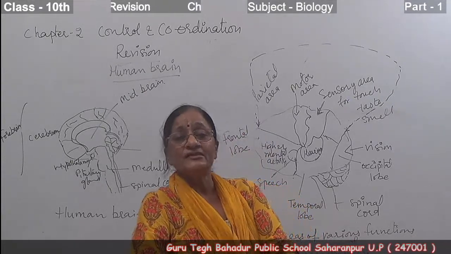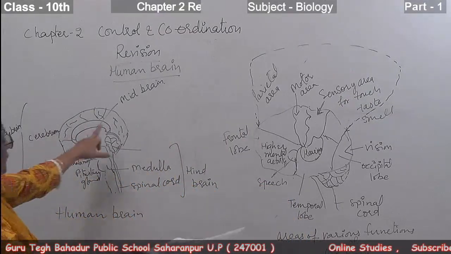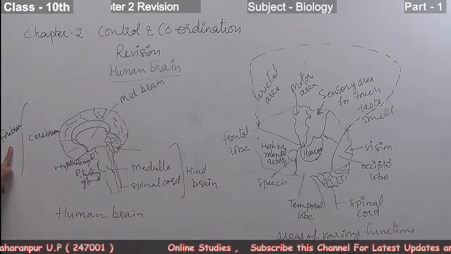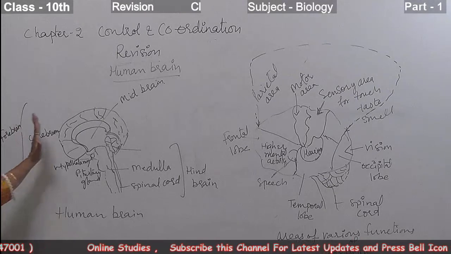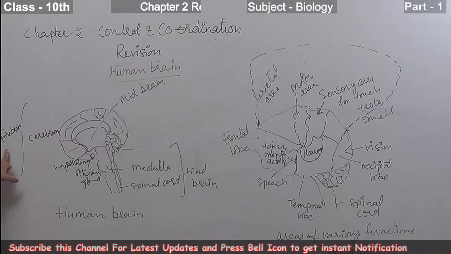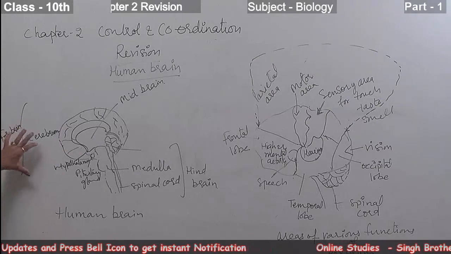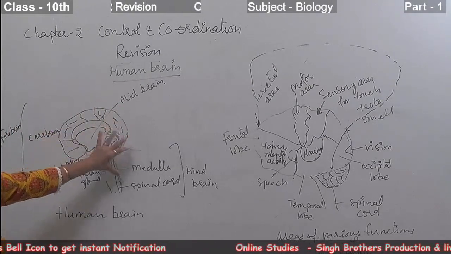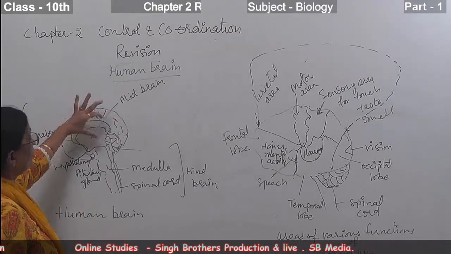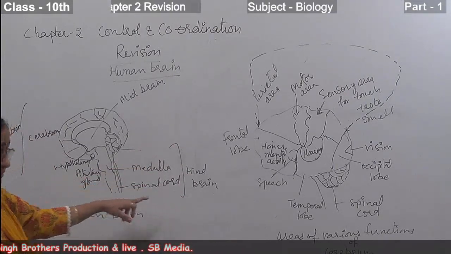This fluid also protects the brain from mechanical shocks. Now the brain is divided into three parts: forebrain, midbrain and hindbrain. Forebrain is the main part of the brain and forms the greater part of it. The whole of this part is the forebrain, in between is the midbrain, and near the neck area is the hindbrain.